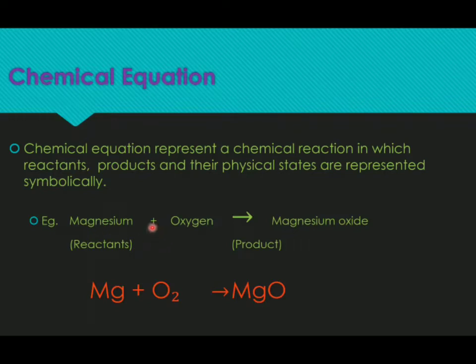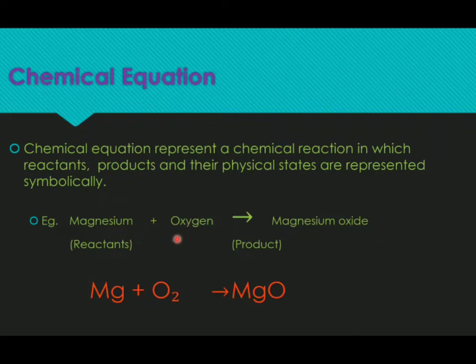We use a plus sign and an arrow mark. The plus sign is for more than one product or reactant. The arrow mark is the direction of the chemical reaction. So when magnesium is combined with oxygen, it forms magnesium oxide. Here the reactants are magnesium and oxygen, and the product is magnesium oxide.